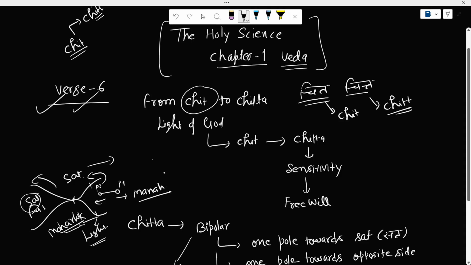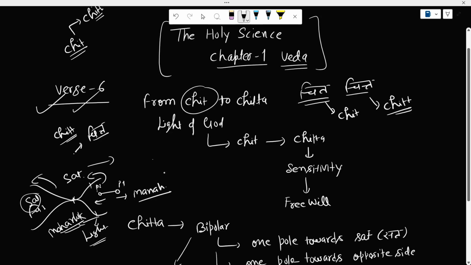So at this point where the light wave frequency is generated, the particle nature of the light also gets generated, because light has dual nature. One is wave and the other one is particle. So the particles of the light wave start from here. Those particles are known as chitta, right? CHITT. This is known as chitta, right?